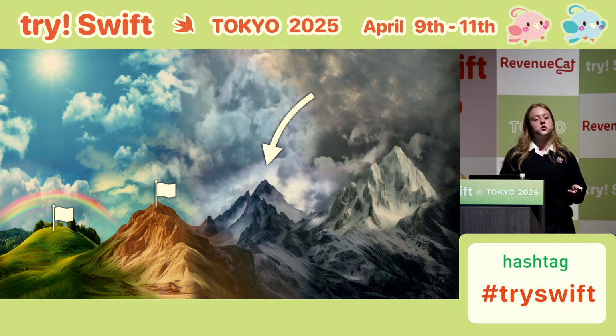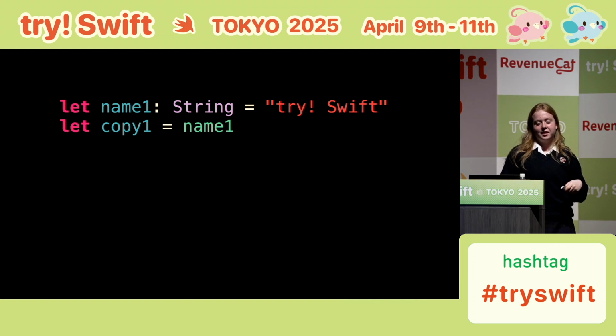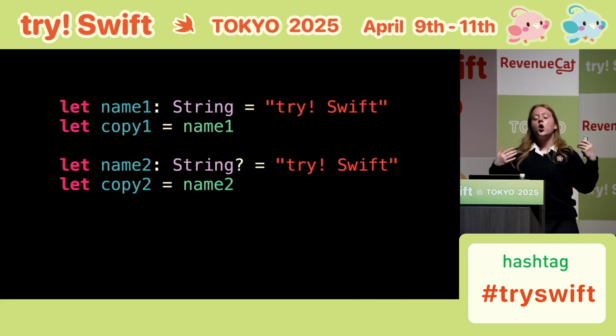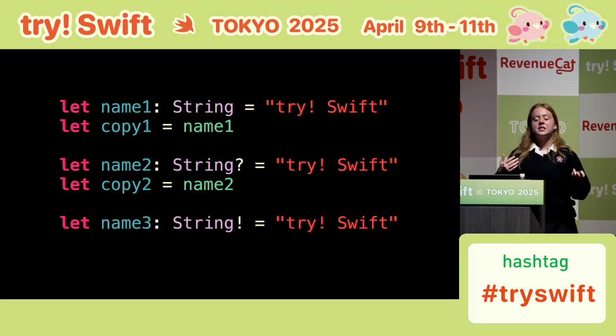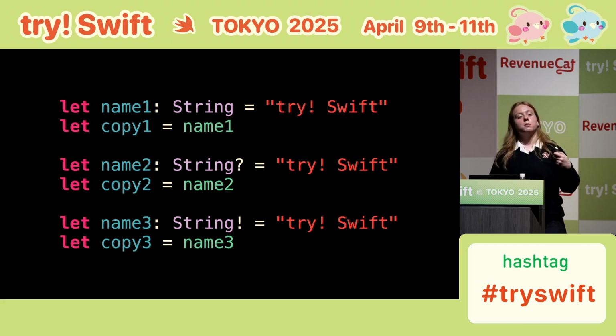Let's go up to our third mountain. It's getting a bit steep now. If I make a string, then take a copy of it, my copy will also be a string. If I make an optional string, then take a copy of it, my copy will also be an optional string. But what happens if I use an implicitly unwrapped optional? What type will my copy have now?